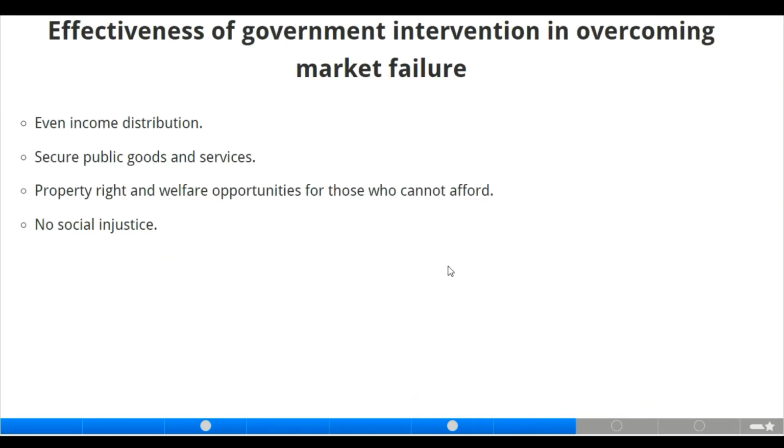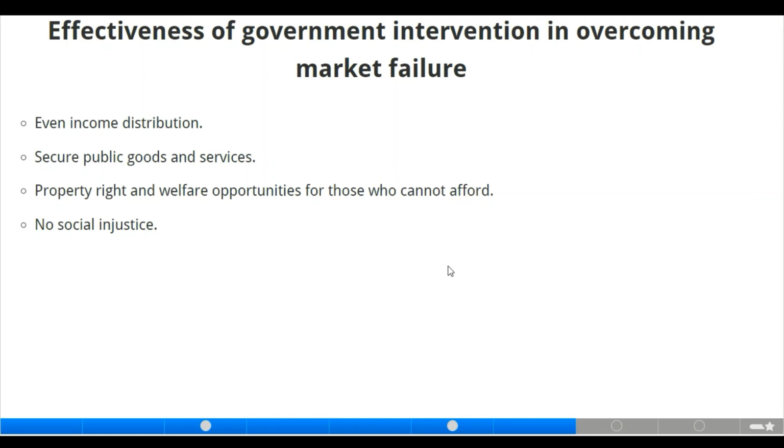Moving to the next slide, where we have the effectiveness of government intervention in overcoming market failure. Of course, we have discussed about market failure in our previous class, where government doesn't intervene in the market policy. Now, what is now the effectiveness of government intervention in overcoming market failure?